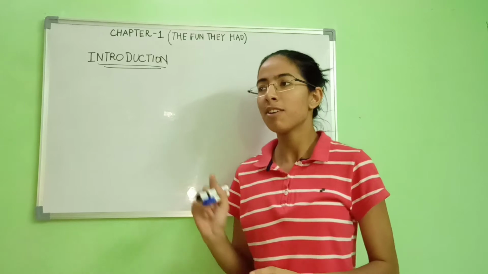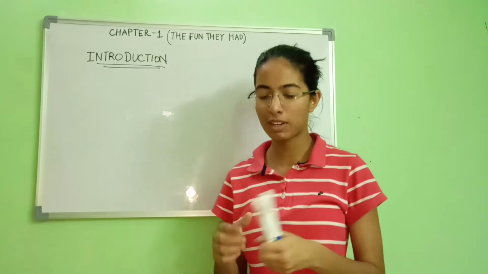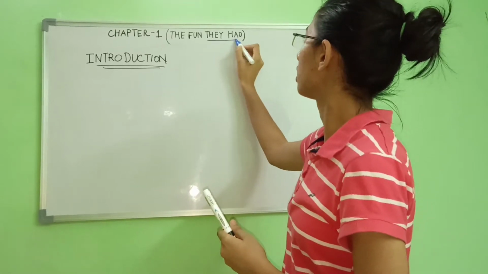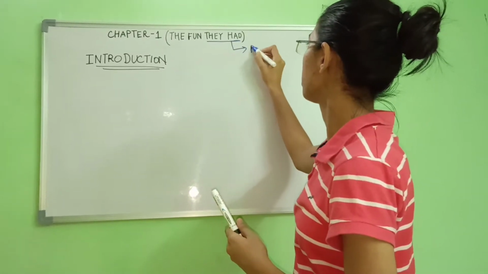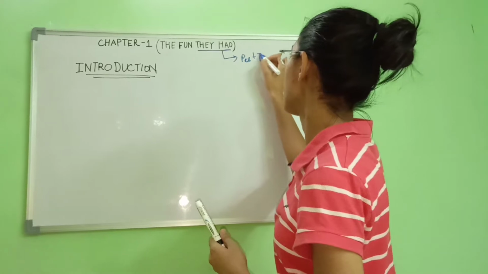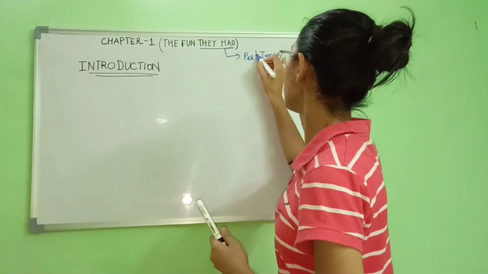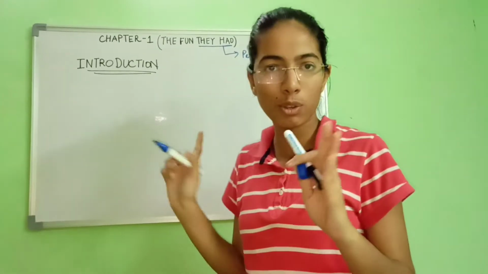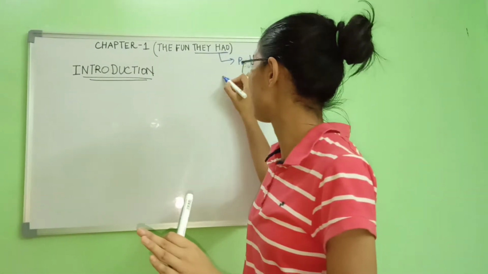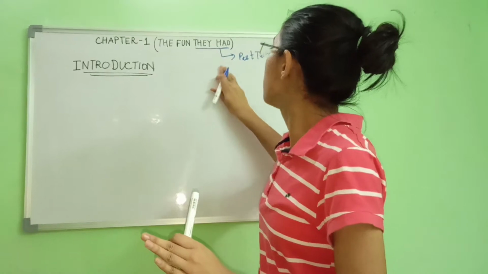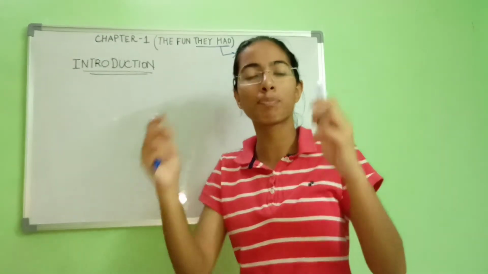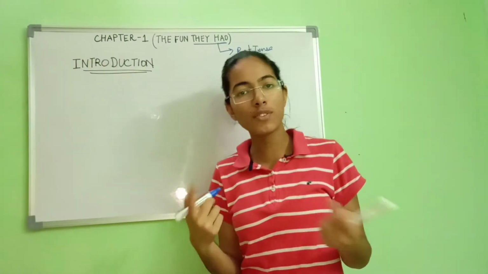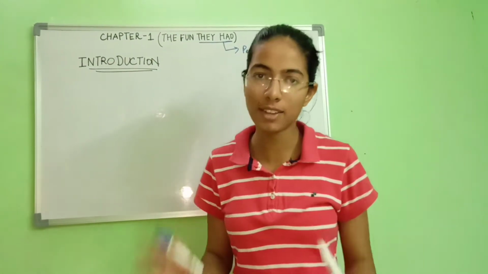ठीक है, फन दे हैड क्या है? मतलब when we look at the chapter's name, The Fun They Had, का मतलब आप समझते हैं? When "had" is used, it is generally directly referring to the past tense, because when we use had, you always know that it is used in past tense. So here the chapter is purely based in the future. Okay, so when you get into it you will definitely relate to it.